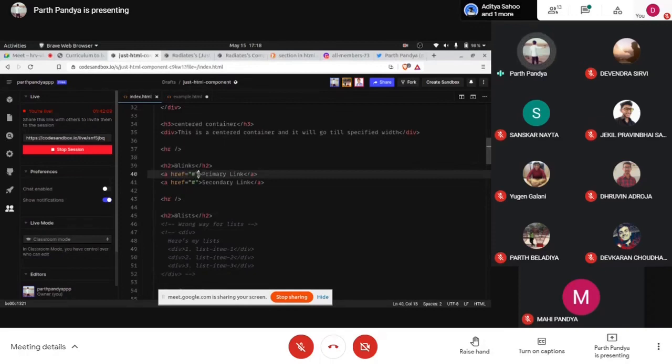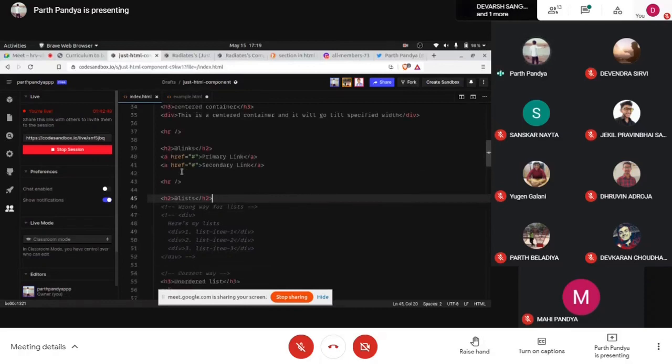That may also be an onclick attribute. That may also be a target blank attribute. So these are all attributes. Target, onclick, href are all known as attributes. So don't get confused between elements and attributes. The code editor will help you by differentiating the element and attribute with different colors. Okay. So we use the anchor tag to define a link, and by default we have set this as hash.